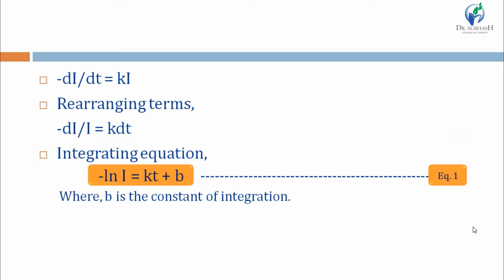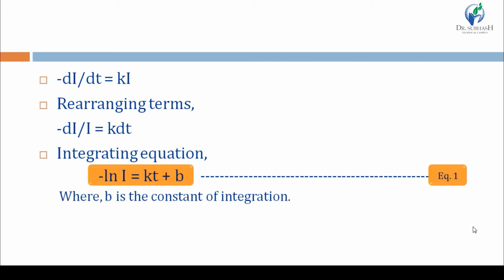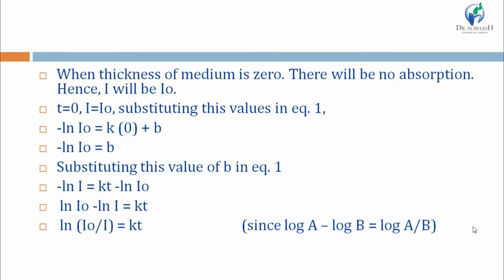And after integrating, we will get the equation: negative natural logarithm I is equal to kt plus b, where b is the constant of integration, and this is the first equation.